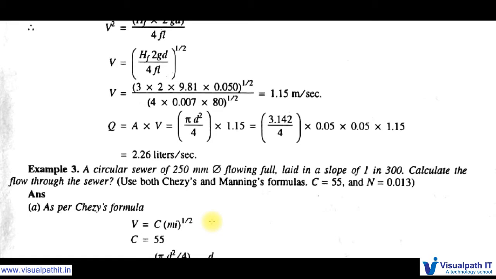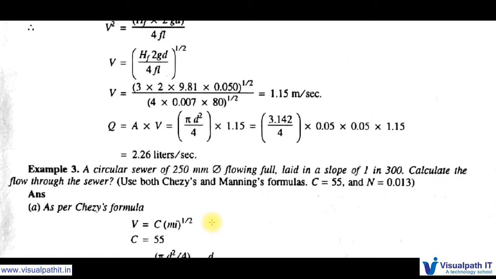Here we have example 3. A circular sewer, in the sense a circular pipe of 250 mm diameter flowing full, laid on a slope of 1 in 300. So slope they have given. The slope is 1 in 300, meaning in 300 units, 1 unit slope is given. Calculate the flow through the sewer. The same as the previous example, we need to calculate the flow through this sewer.